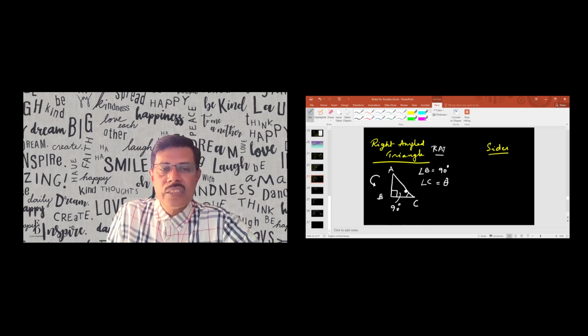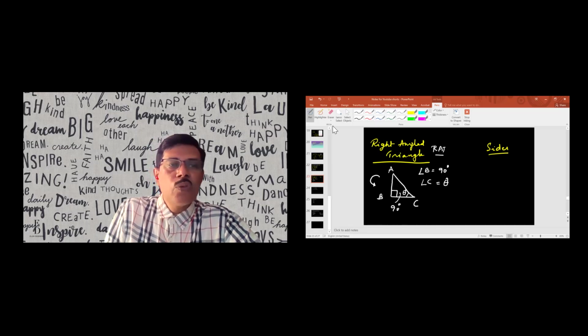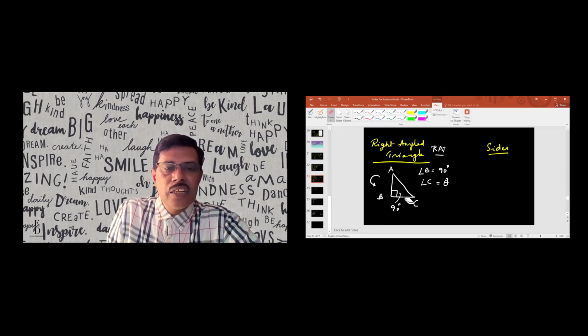So this is theta. Let me draw it in another angle. This is known as theta. One is 90 degrees, another one is theta. So this becomes the right angled triangle.